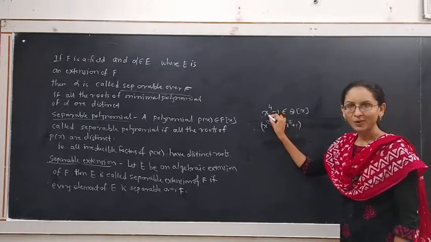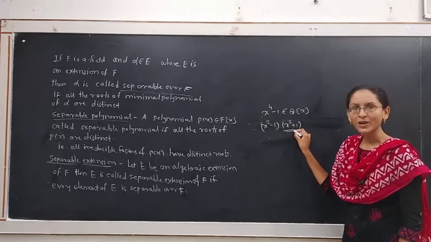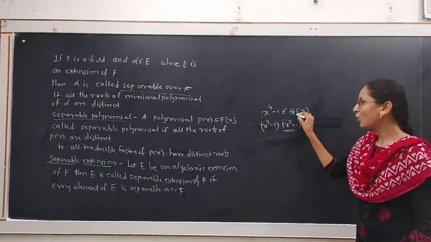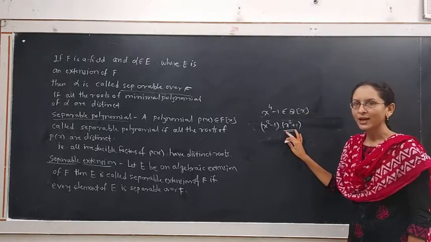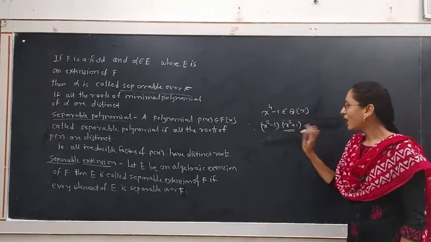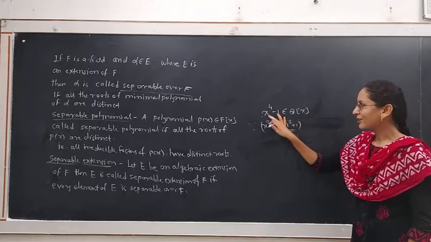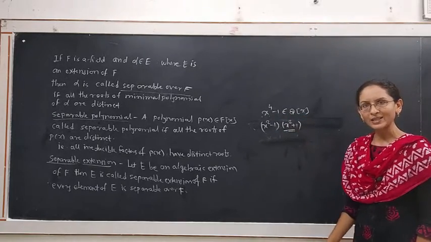This factor x squared plus 1 is irreducible over Q because it is of degree 2 and does not have roots over this field Q.